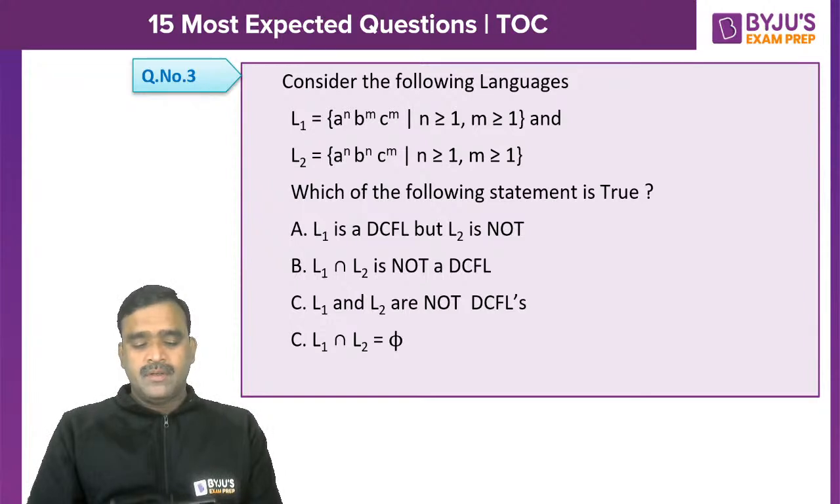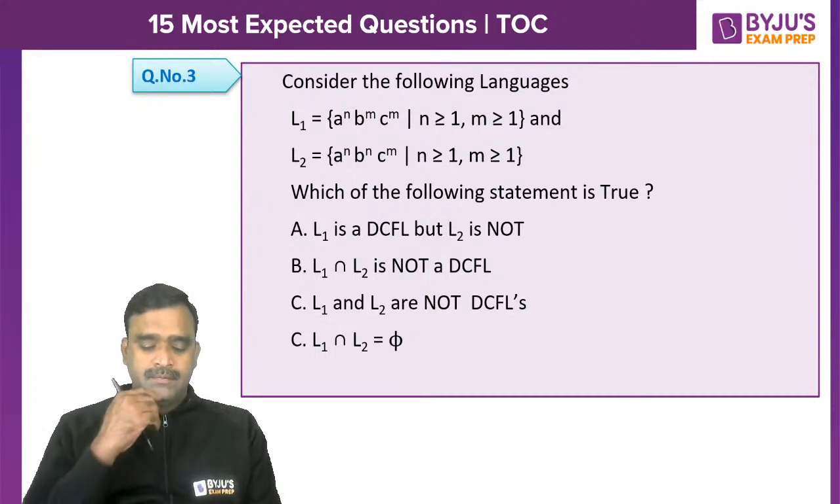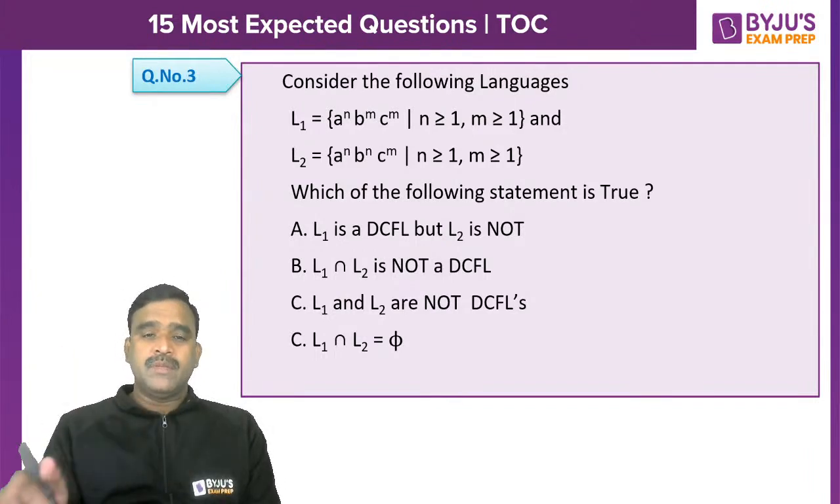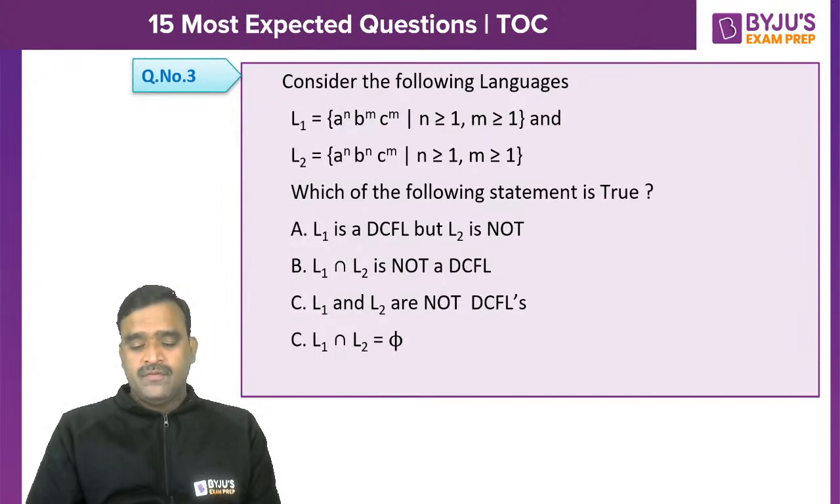I hope all of you are doing great. And don't be idle. Keep on solving the problem. 2 languages are given. Option A says L1 is a DCFL but L2 is not a DCFL. Option B says L1 intersection L2 is not a DCFL. Option C, L1 and L2 are not DCFLs. Option D, L1 intersection L2 is equal to 5. I did not receive any response as of now. We need a true statement here. Please respond here.